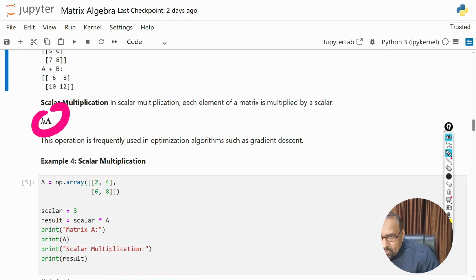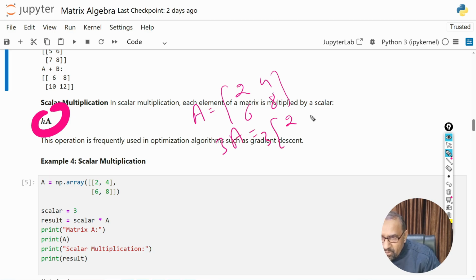For example, suppose A is equal to 2 4 and 6 8, and we want to multiply this matrix by 3. 3A will be equal to, each element of this matrix multiplied with 3, so this will be 6 12 18 and 24.